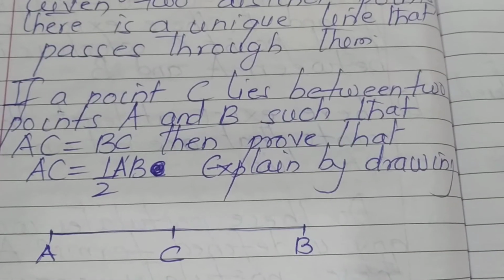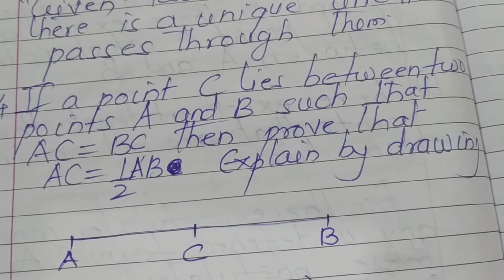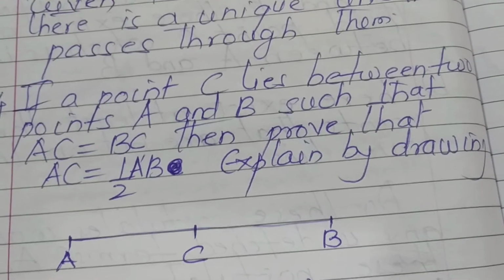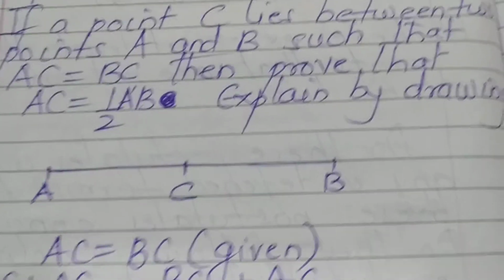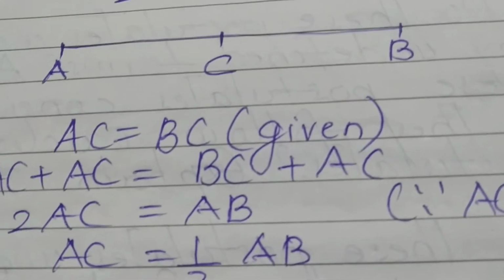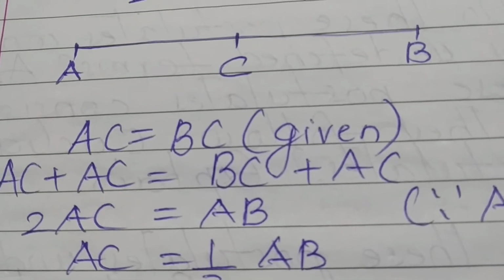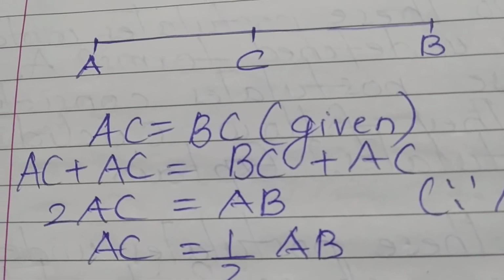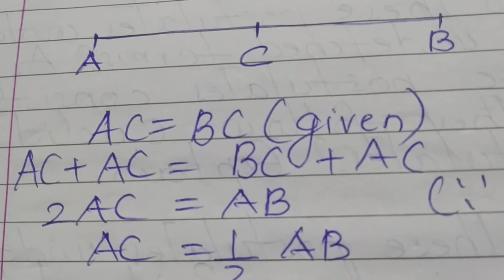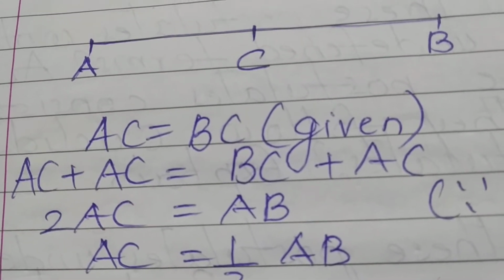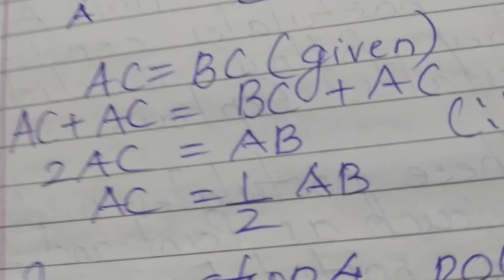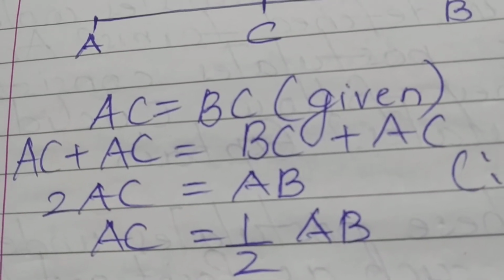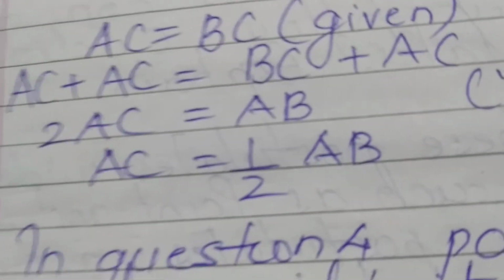Fourth one. If a point C lies between 2 points A and B such that AC is equal to BC, then prove that AC is equal to half AB. Explain by drawing a figure. See the figure. Now, AC is equal to BC is given to us. Following? Add AC on both the sides. AC plus AC is equal to BC plus AC. Now, what is AC plus AC? 2AC. And BC plus AC will give you AB. So, AC is equal to half of AB.